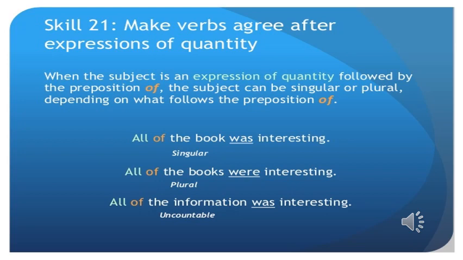When the subject is uncountable, like in the sentence, all of the information, we use singular because what comes after of is an uncountable noun, information. So we use a singular verb. Is it clear?